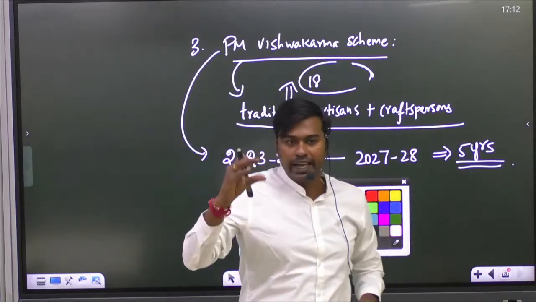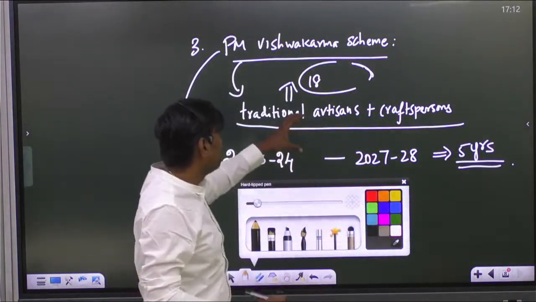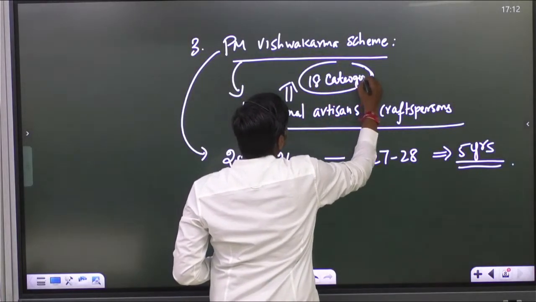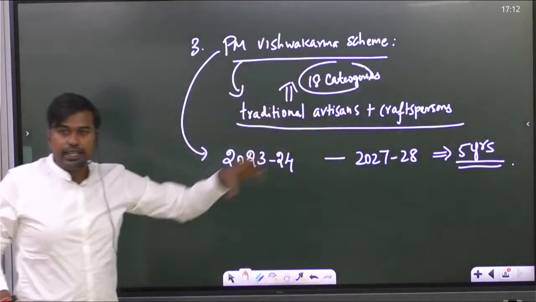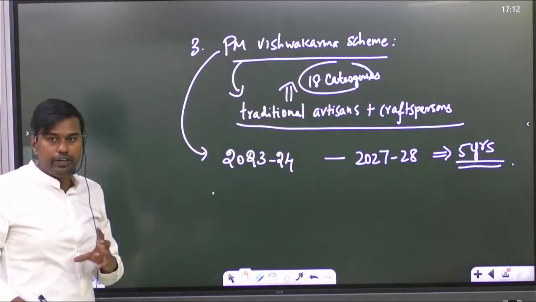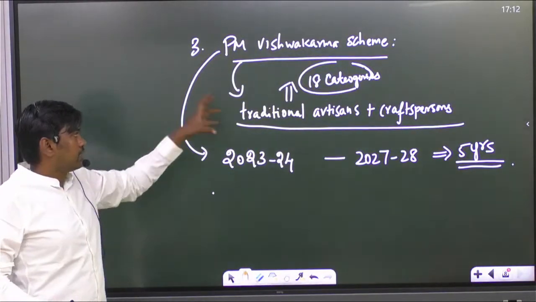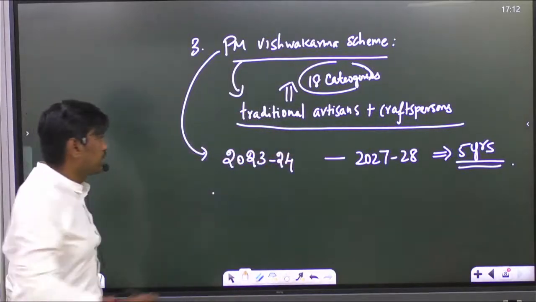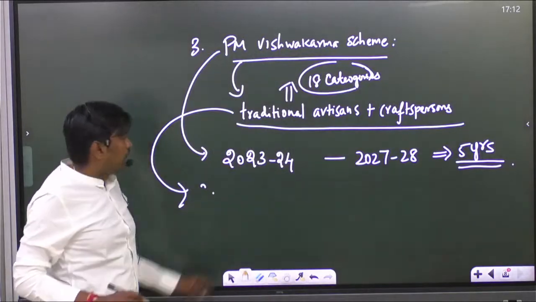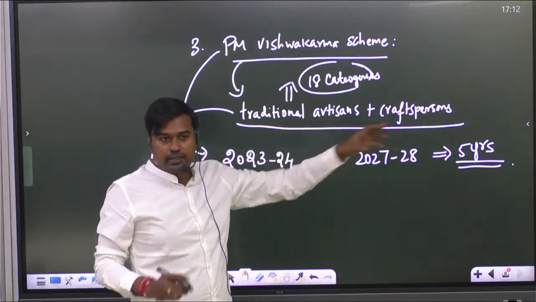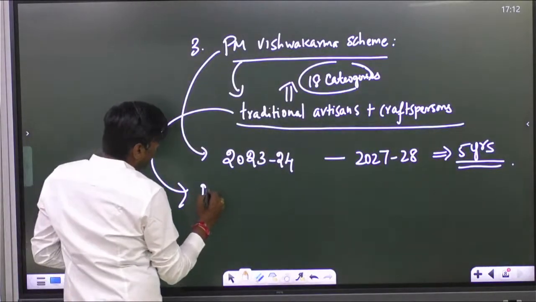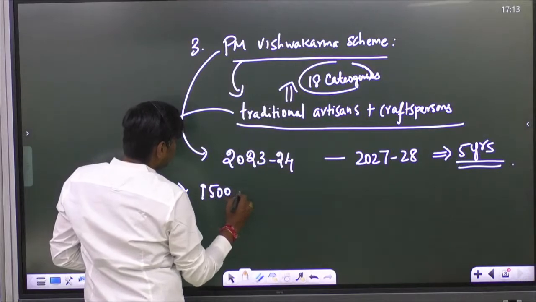Now India wants to tap the talent of these people. So with the help of these 18 categories, where skill can be passed from one generation to another, we are trying to motivate these people, especially traditional artisans and craftspersons. The government has announced some stipend for them. People among these traditional artisans and craftspersons can actually train others. For training them, the government is providing 1,500 rupees as stipend.